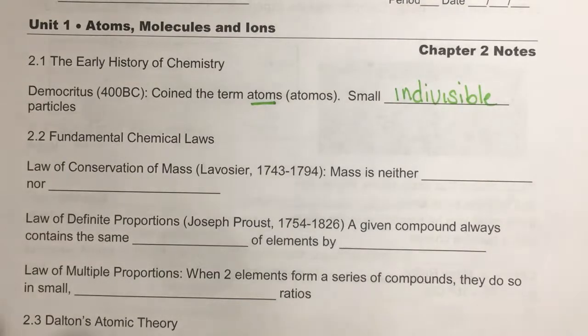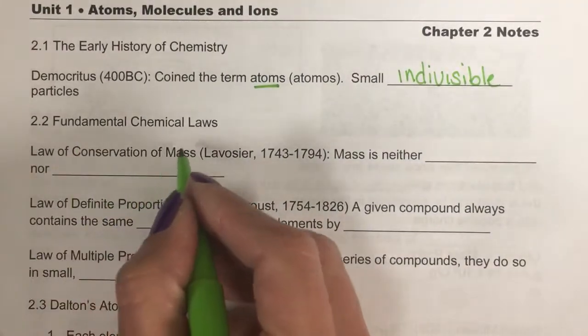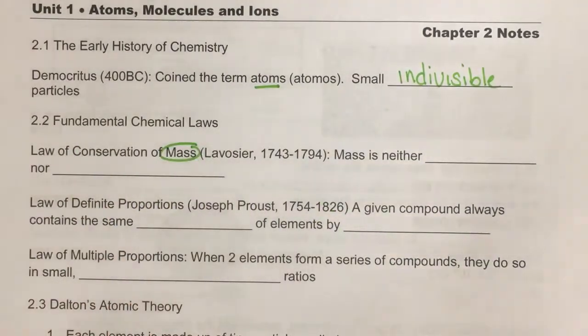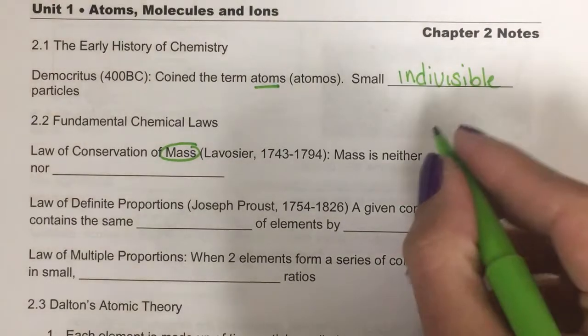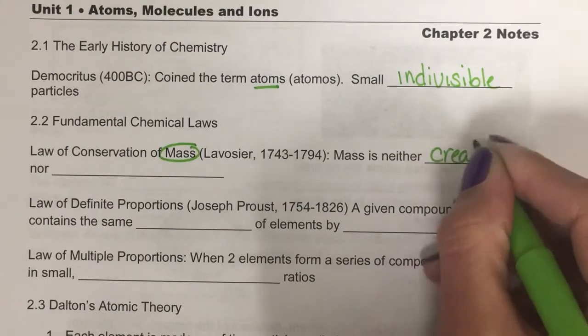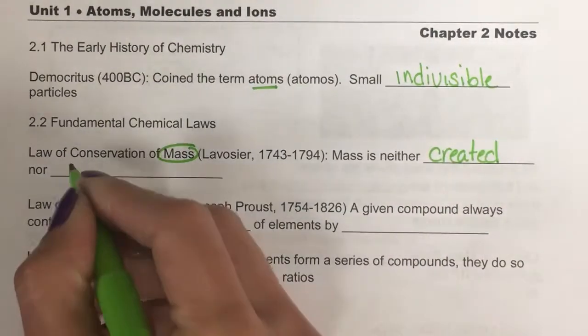Okay? Now, the law of conservation of mass is something that's going to be really important throughout this course. It was discovered by a guy named Lavoisier, French chemist. Now, what he said is that mass is neither created nor destroyed.